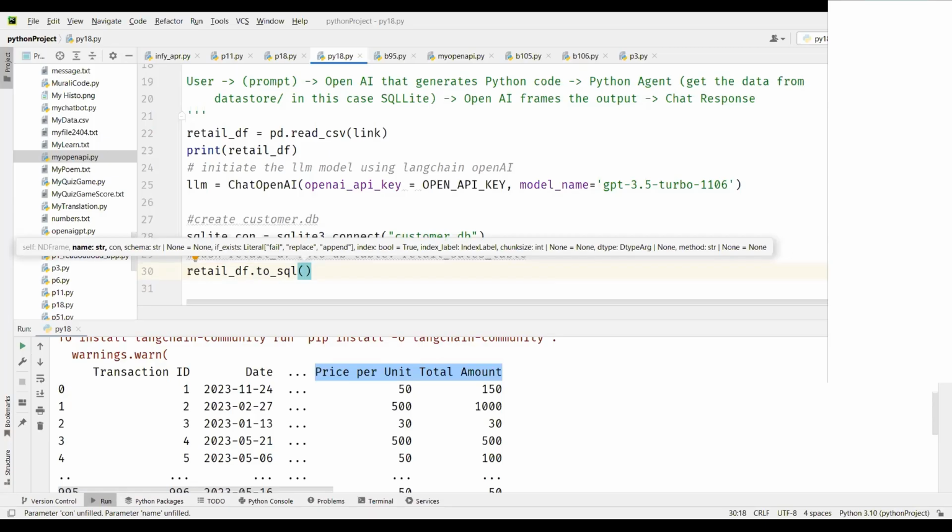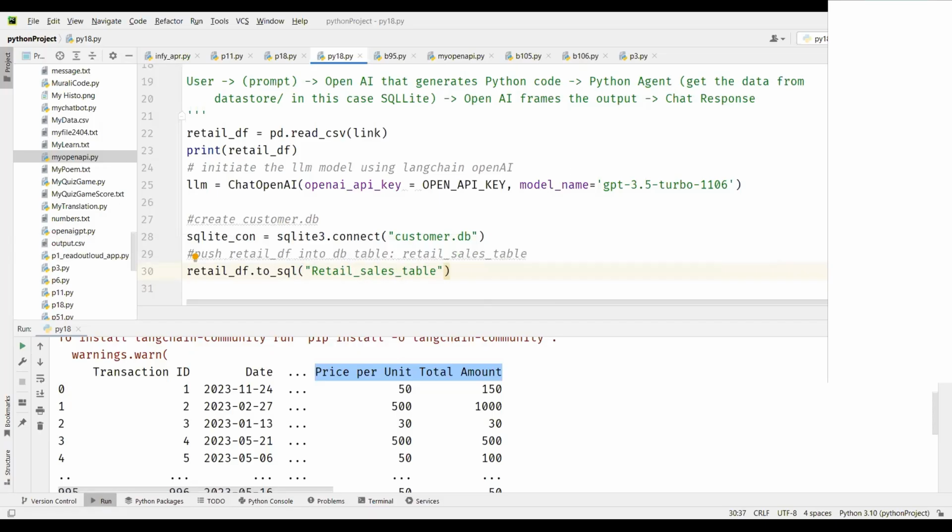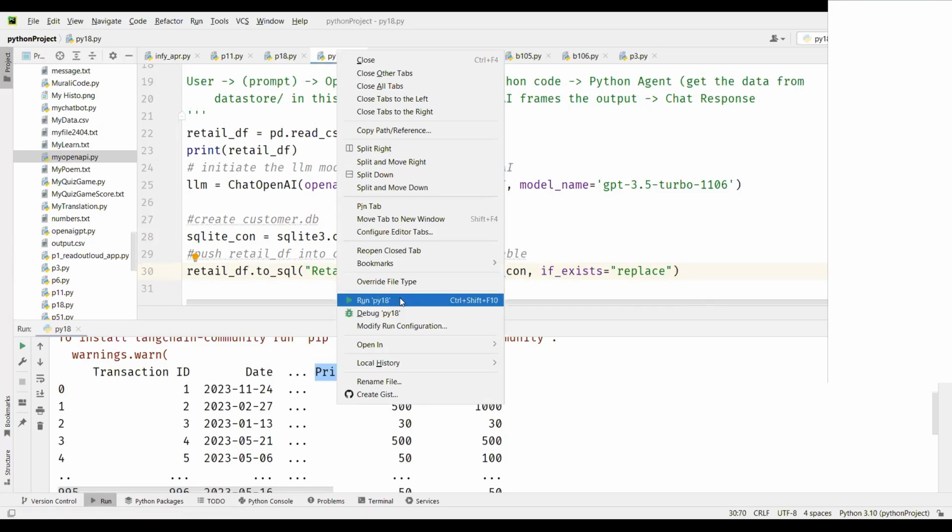And I call this retail sales table. And I'm going to say connection name. So this connection name that we created, you give it. That's how it knows where the database is. And I'm going to say if exists equal to, if the table exists, then we'll replace it. Perfect. So the basic setup is done.